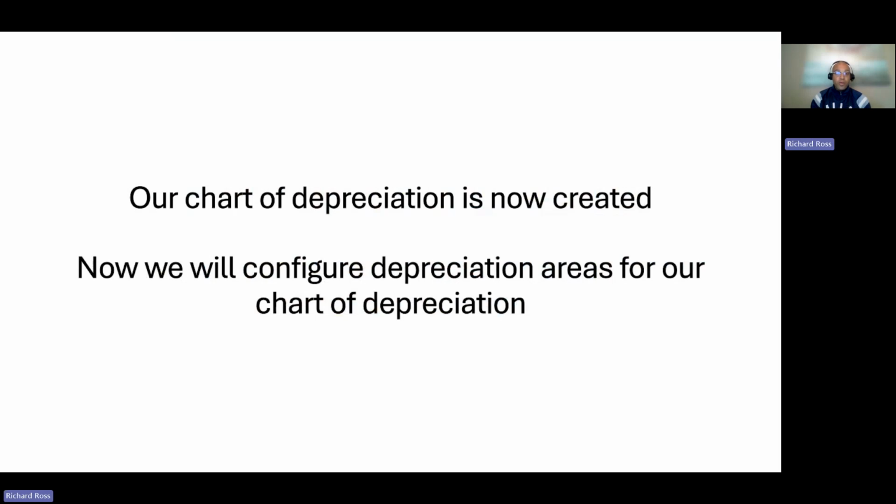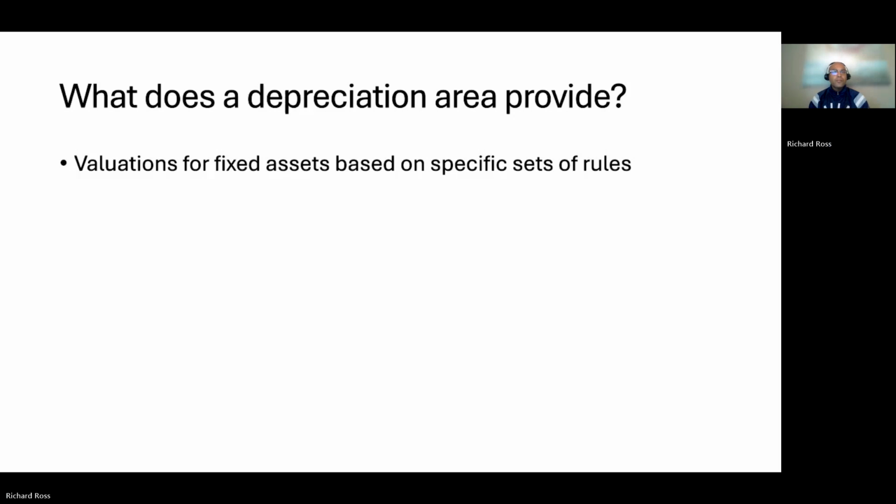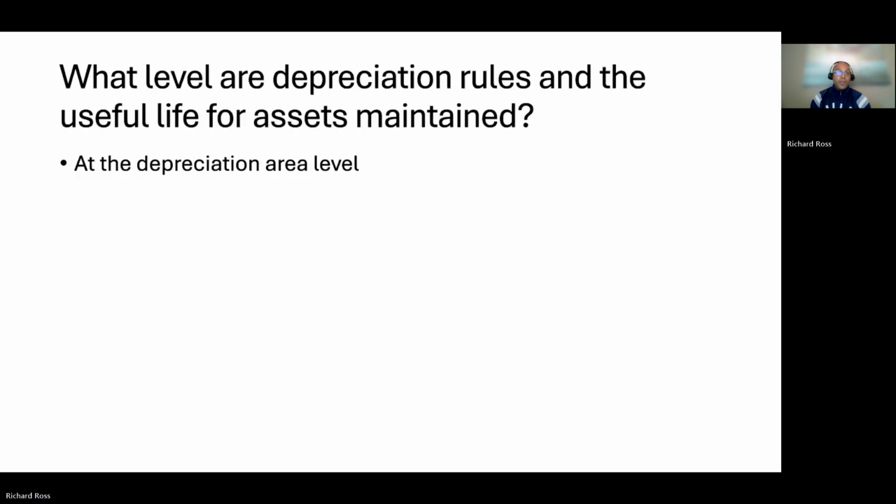Now we will configure depreciation areas for our chart of depreciation. Focus now is depreciation areas. What does a depreciation area provide? Valuations for fixed assets based on specific sets of rules.